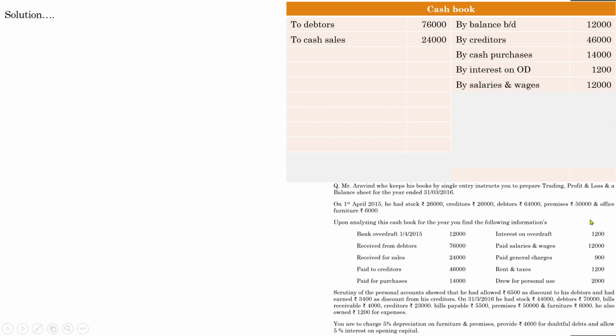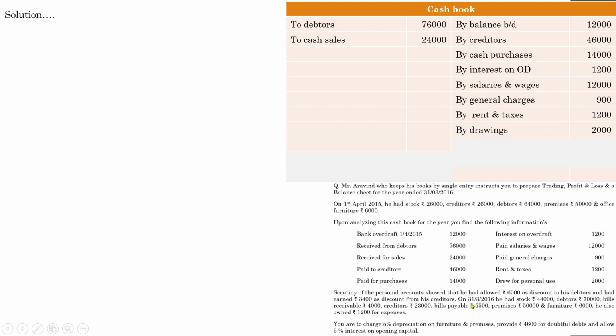It is also another expense. By general charges, 900. Next one, rent and taxes, 1,200. It is also another expense. By rent and taxes, 1,200. Finally, drew for personal use. Personal use will usually be by the owner of the business. Whenever the owner takes cash from the business for his personal use, it is known as drawings. So by drawings, 2,000.